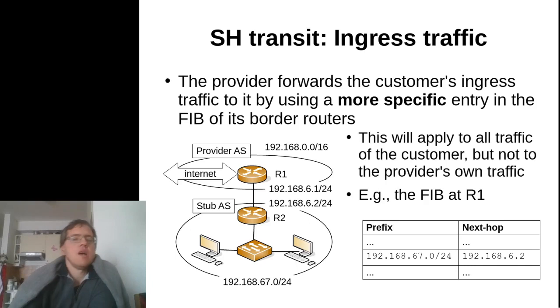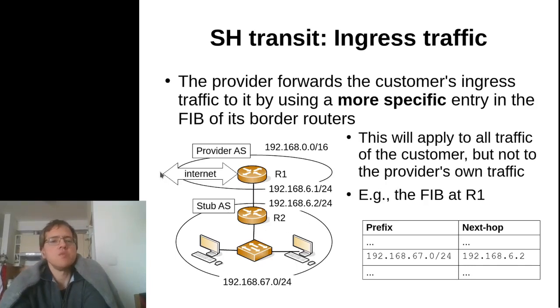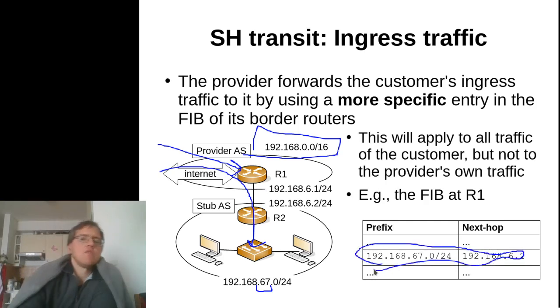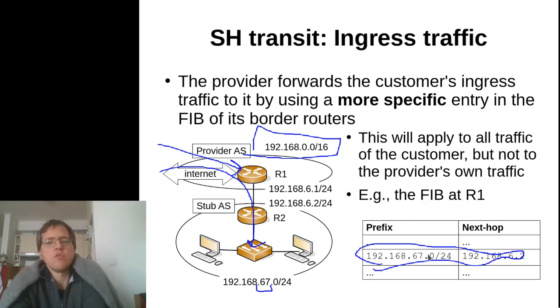How does the provider route the customer's traffic to this network? Recall that any IP traffic that is destined into this IP prefix will enter R1. How does R1 ensure that a part of this prefix, in particular 67/24, will go to the customer's border router, so R2? What happens here is that we installed a more specific entry into the routing table of R1, or the forwarding table of R1.